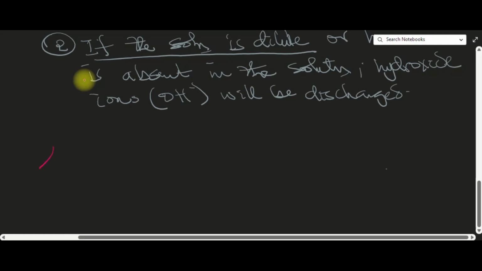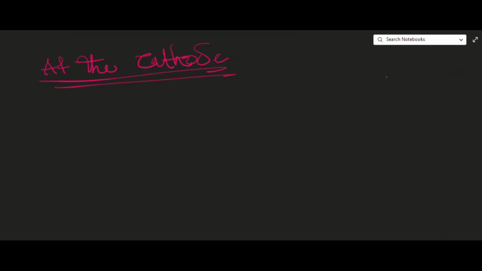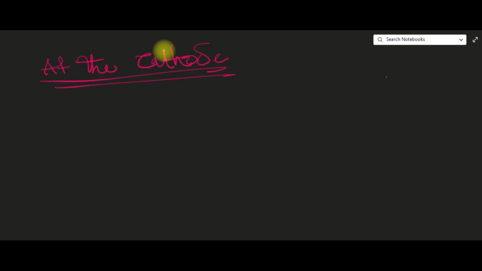At the cathode now, what happened at the cathode? So at the cathode, we need to visit our electrochemical series before we can talk about what happens at the cathode. And it is also very easy. Electrochemical series is the arrangement of metal cations according to their reduction power, or according to their reducing power,